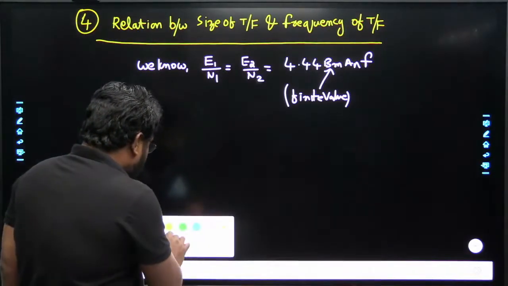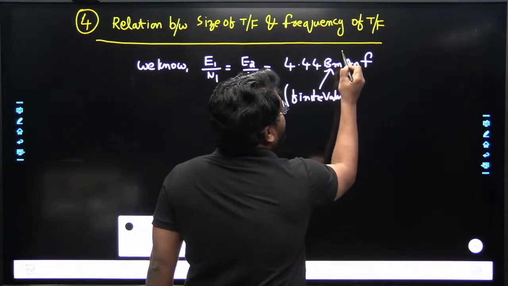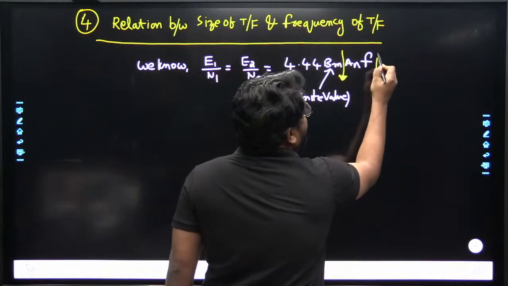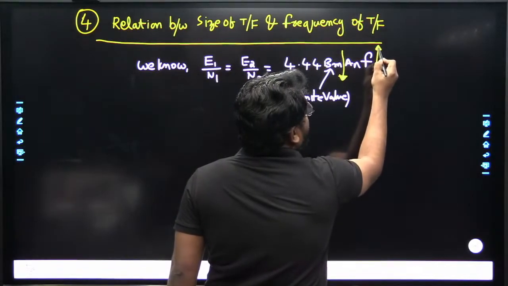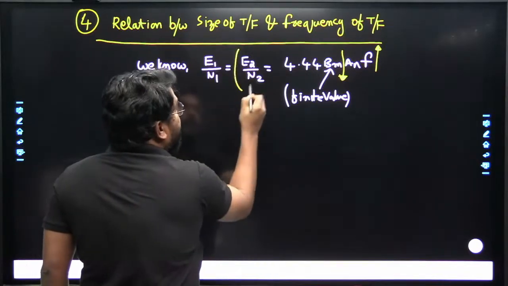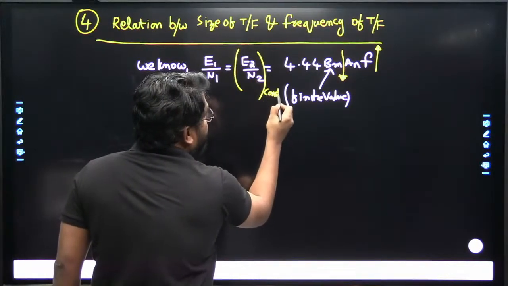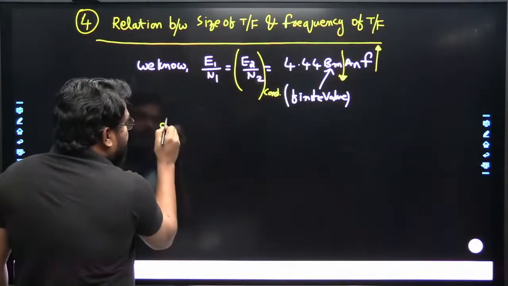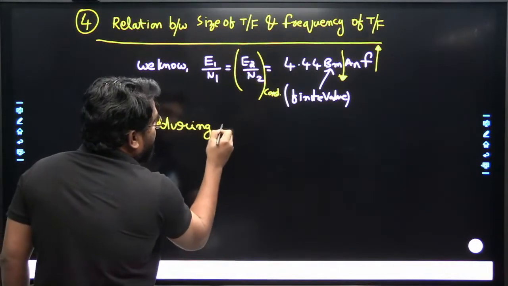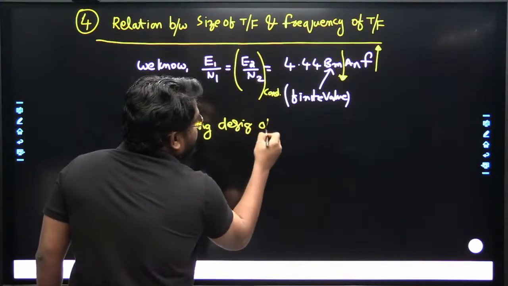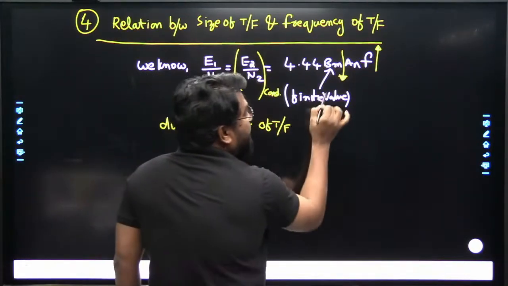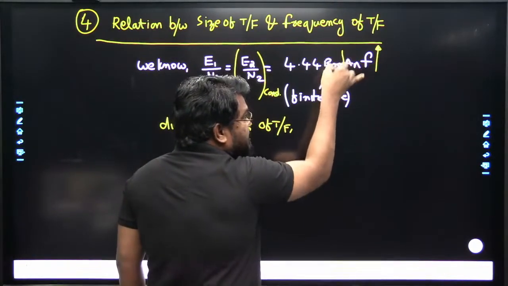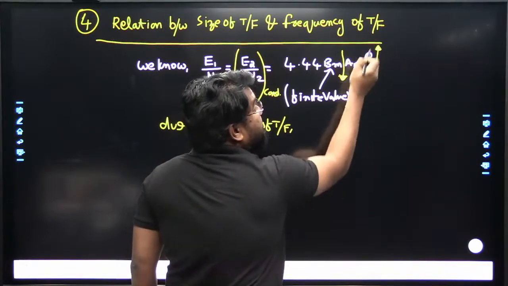So what is the conclusion here? During designing, if we decrease the size, then the operating frequency will increase.